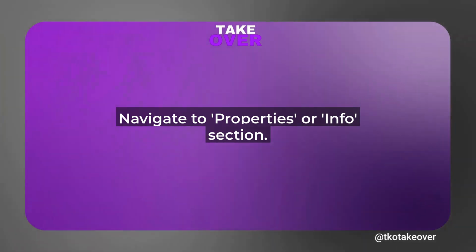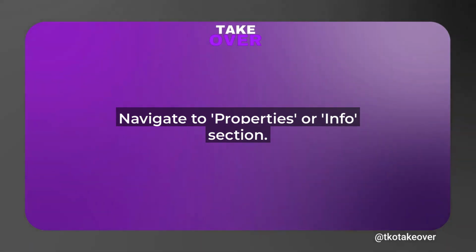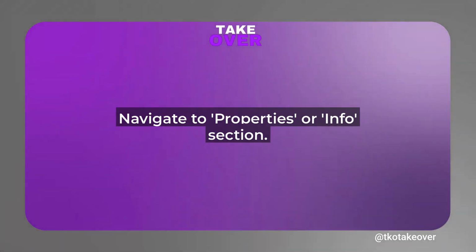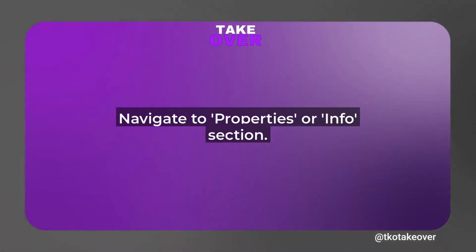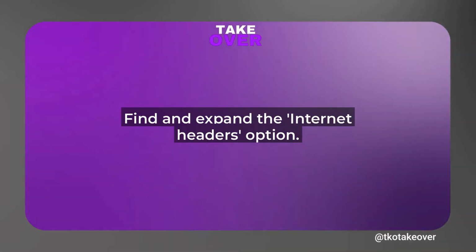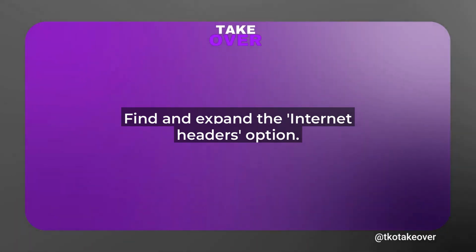Step 3. In the Properties window, scroll down or look for the section labeled Internet Headers or Message Headers. This might be under a sub-menu like Security, or directly in the main Properties pane. Click on it to expand, and voila, you'll see the full header text displayed. You can copy it to your clipboard if you need to share it or analyze it further.